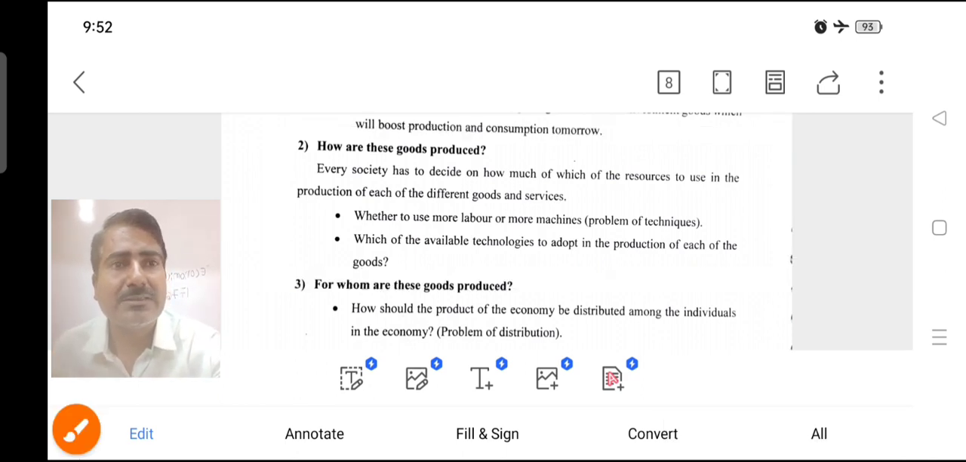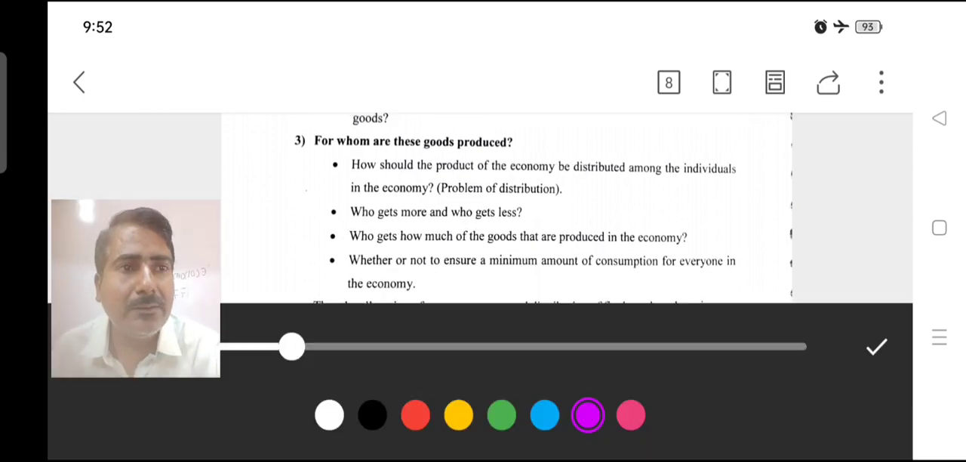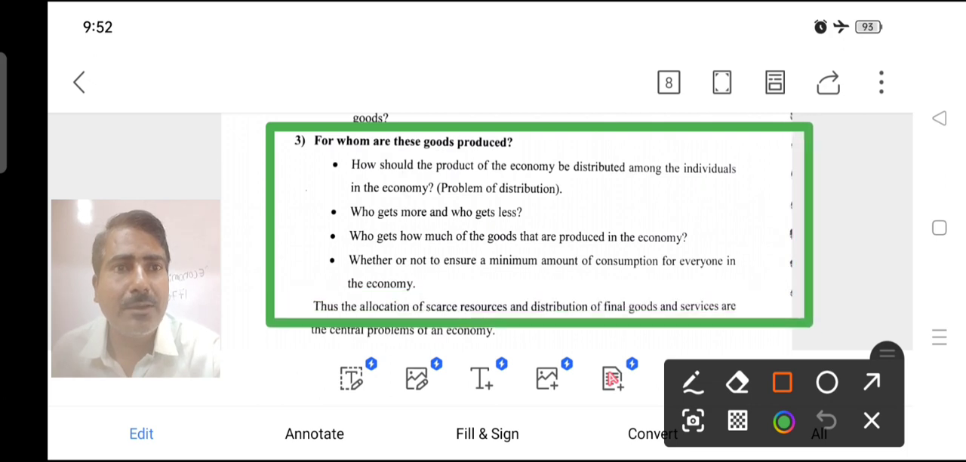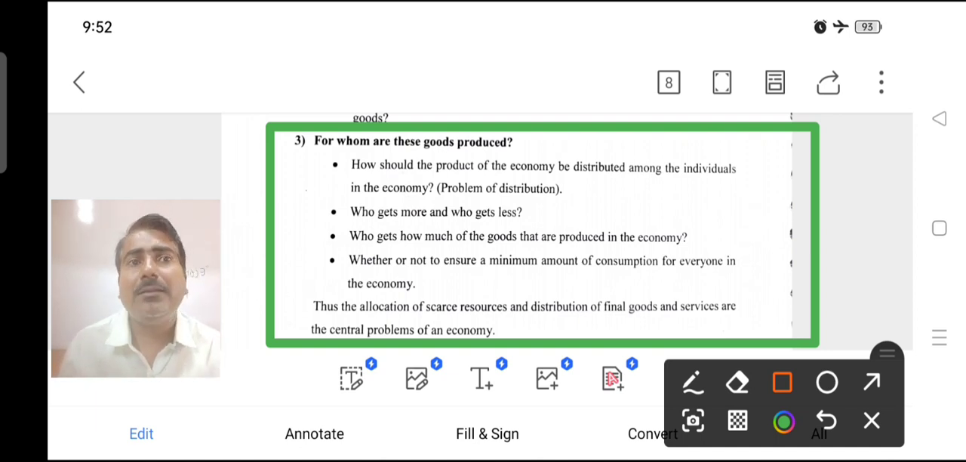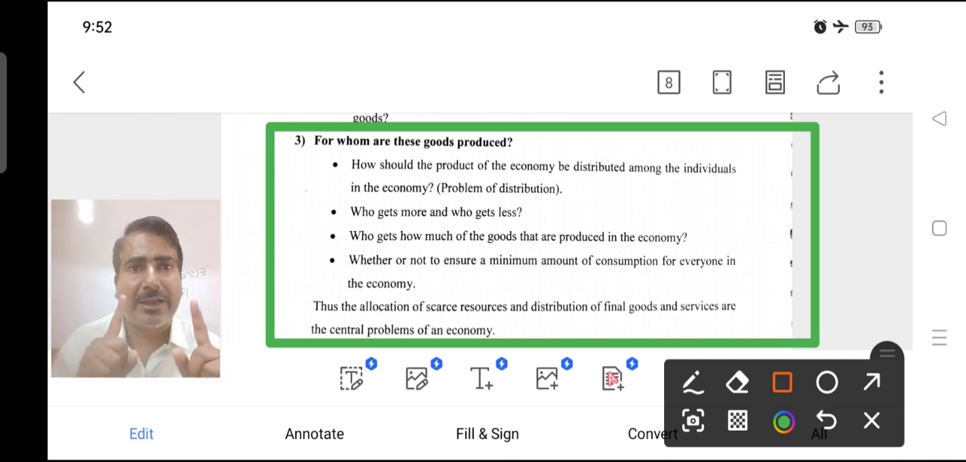Next one, dear students. So the third one is: for whom to produce. Are these goods produced for whom to produce? For whom to produce means we consider two categories: one is poor and another one is non-poor.